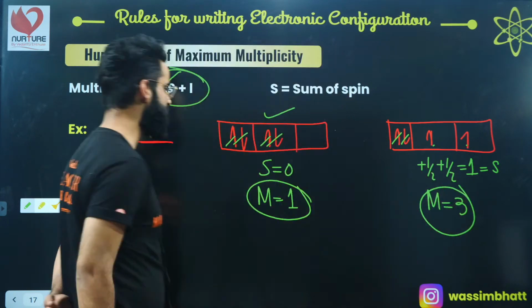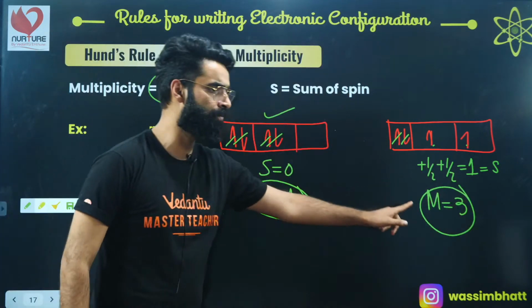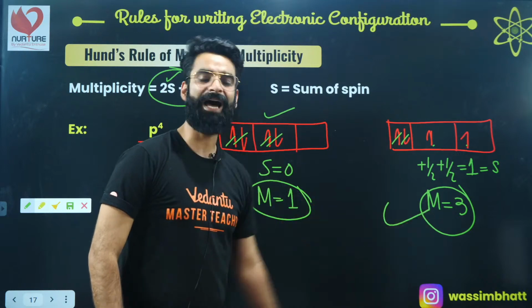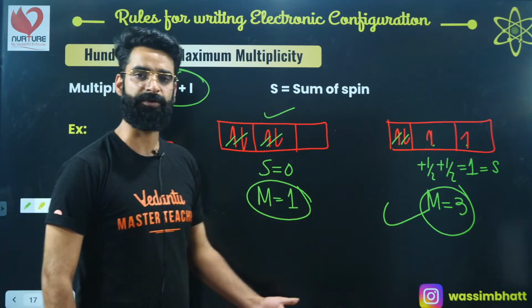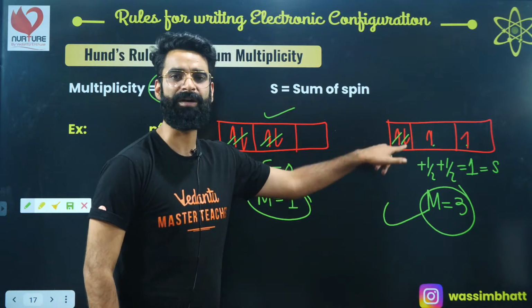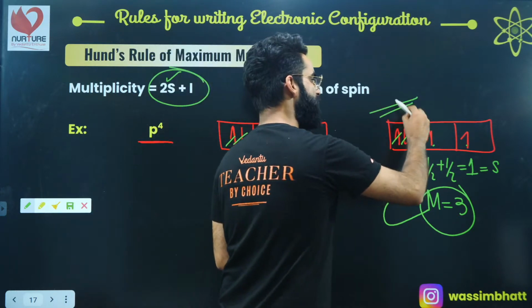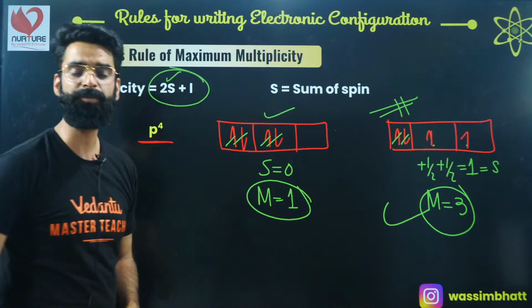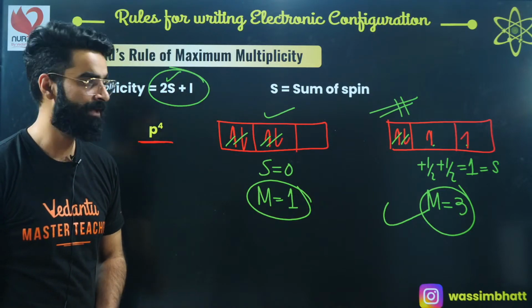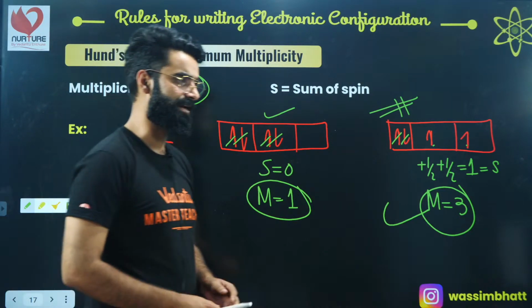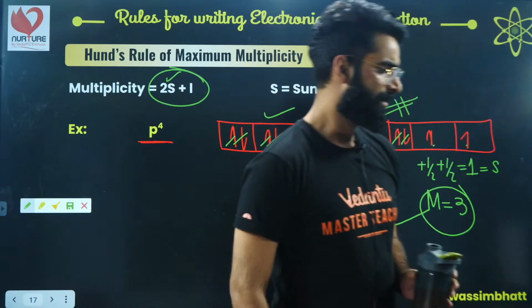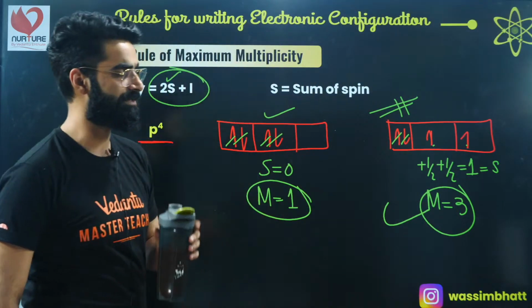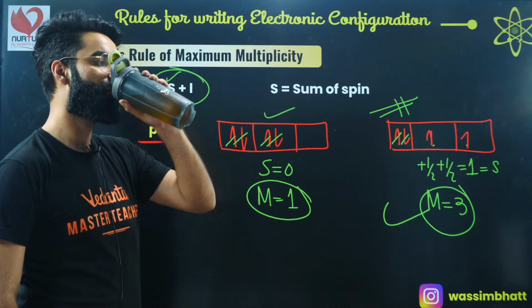So in case of the p4 configuration, which arrangement has more multiplicity? The second one, right? The arrangement of the same configuration having more multiplicity will be more stable as per Hund's rule. So this is going to be the correct arrangement of electrons for your p4 configuration, right? I'm sure every single thing is clear to everyone, right? You can let me know in the chat if everything is clear. Now, after redox reactions, we'll be starting the periodic properties.